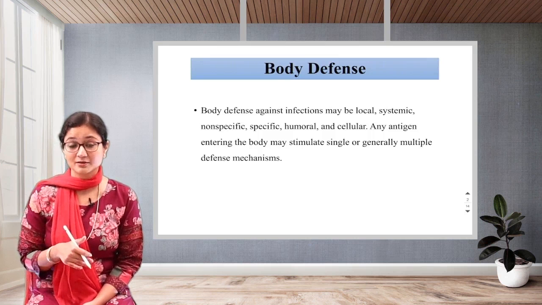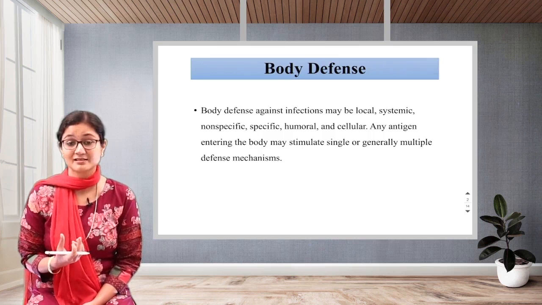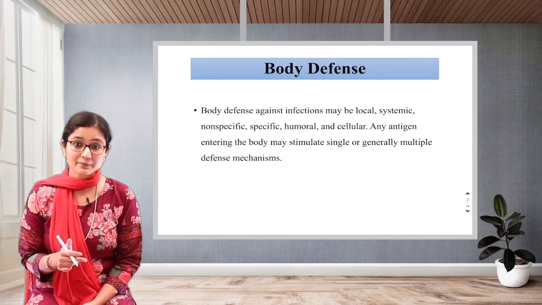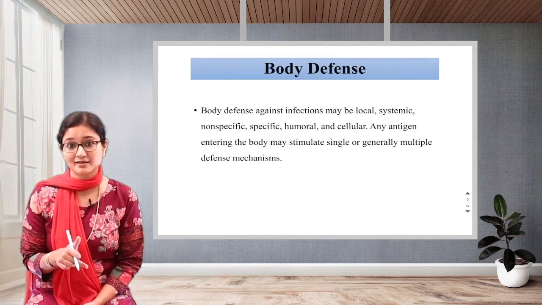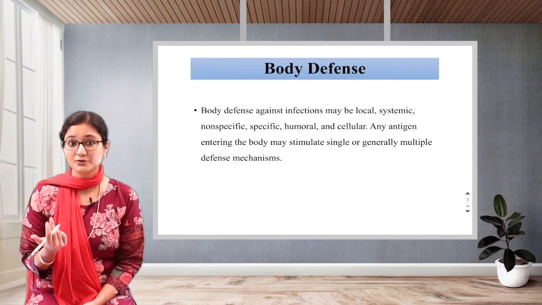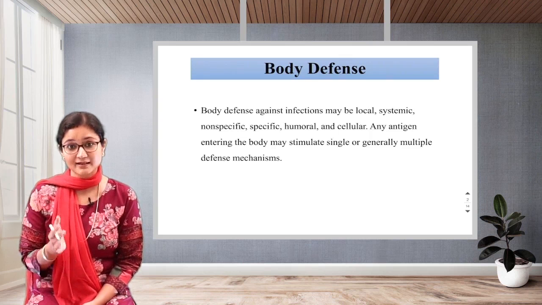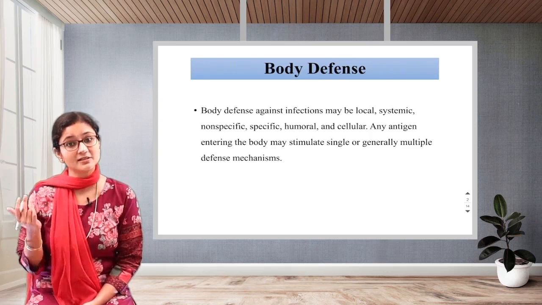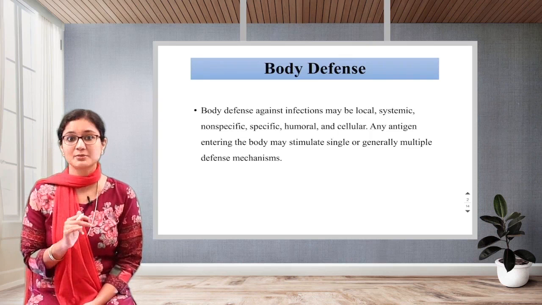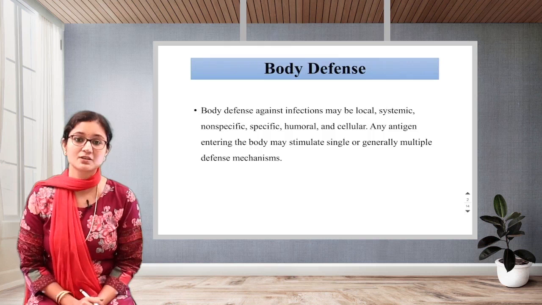And our cells are smart enough that they remember that this particular antigen has come and they produce antibodies against it. Then next time when the same antigen comes in our body, they remember. So it is a very nice mechanism which we have.